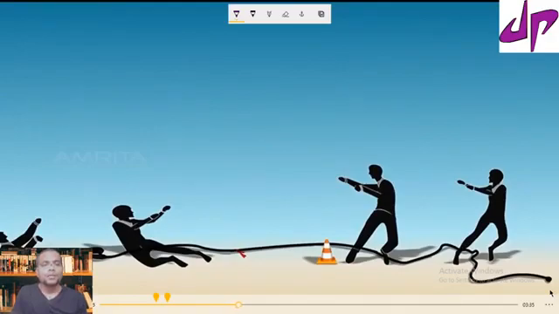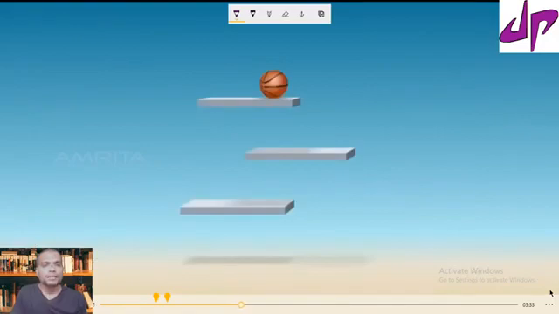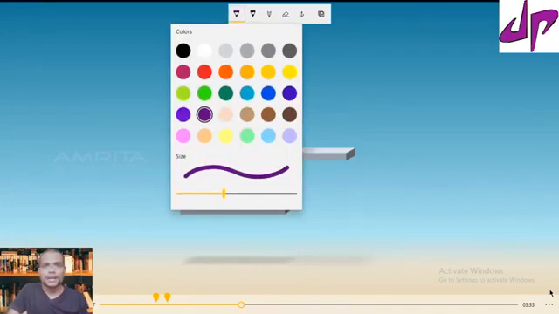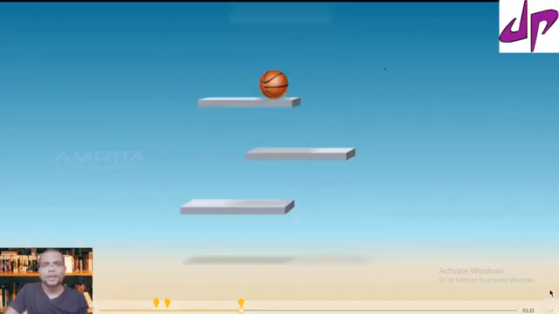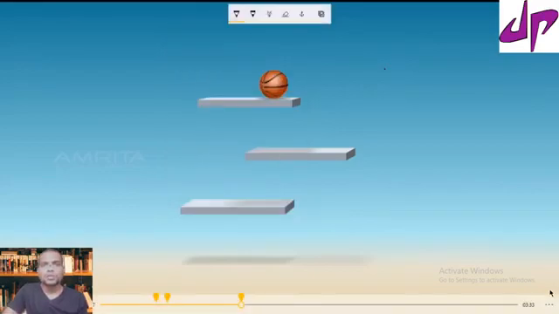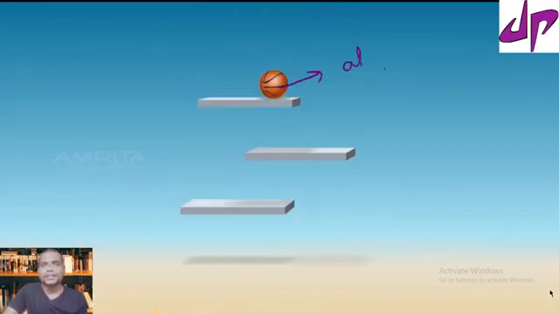Now here we explain the concept of inertia. What is inertia? Inertia is a natural tendency of an object to stay at rest. Suppose you can see this ball is at rest. It is at rest due to what?